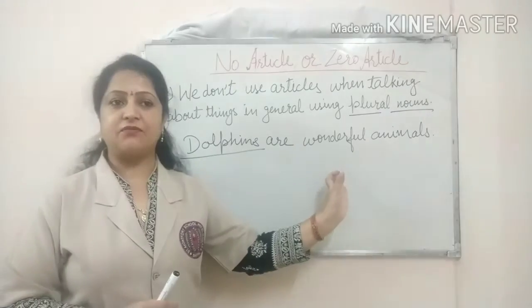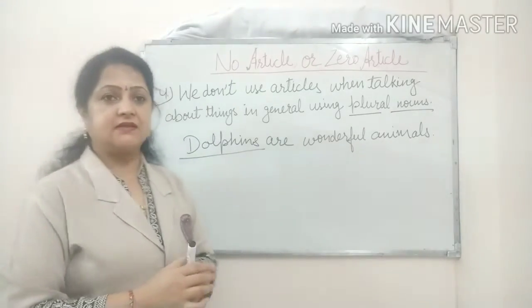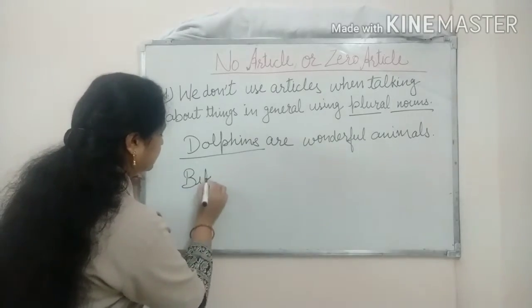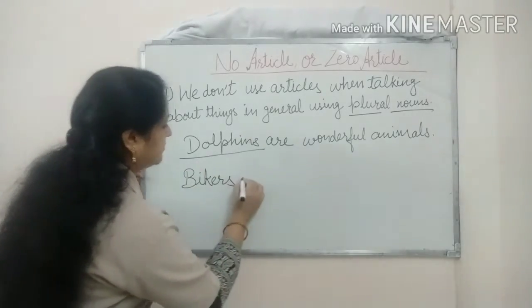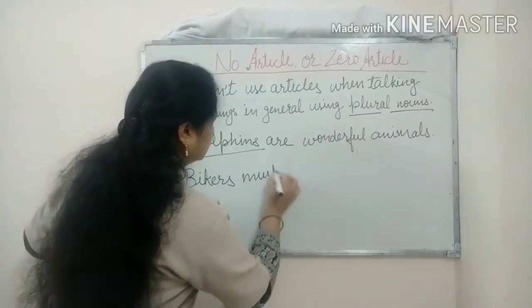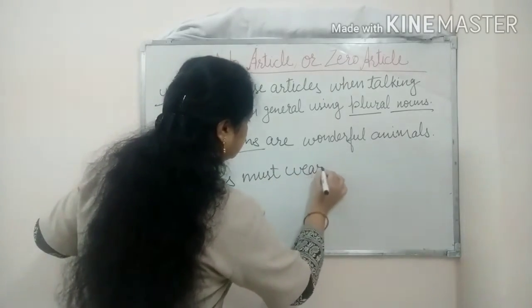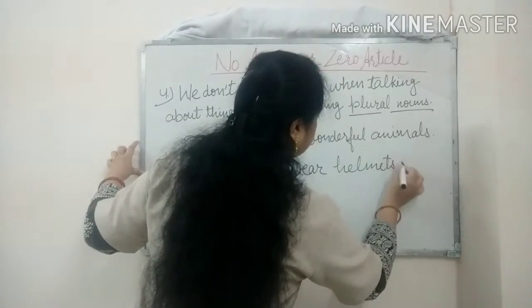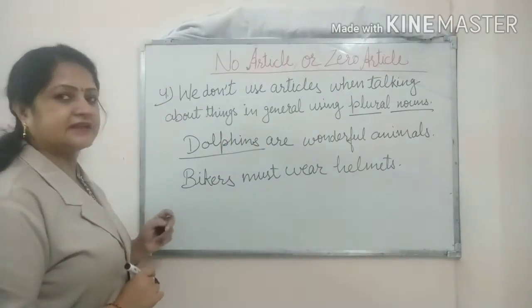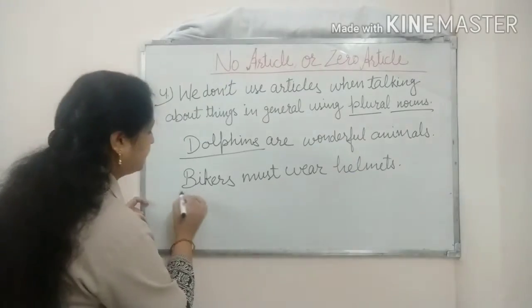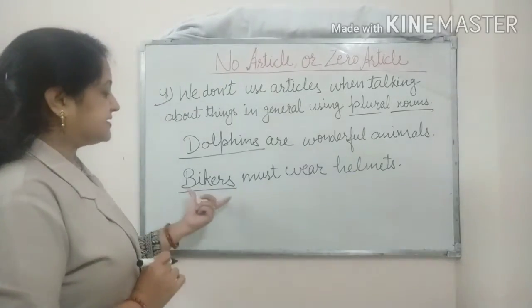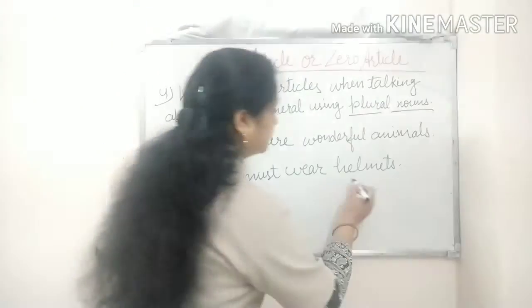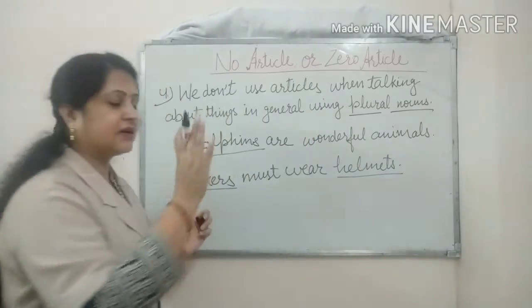Now let's take one more example. Bikers must wear helmets. So here in this case also we can see that bikers represent the whole class, and helmets also represent the whole class.